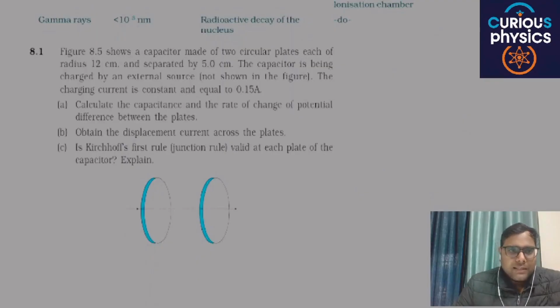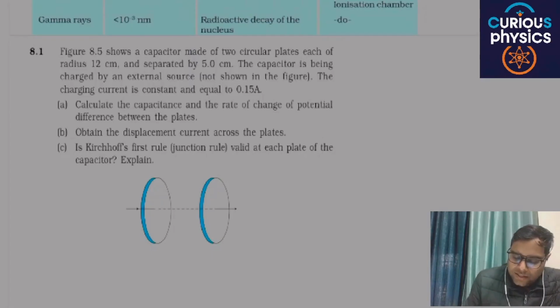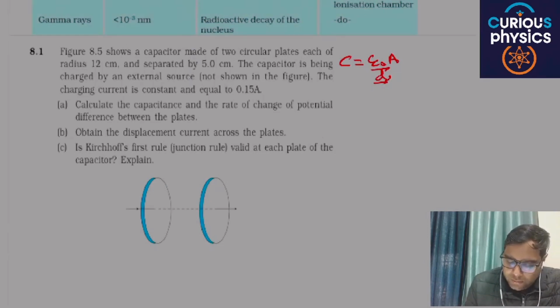the exercise part. Question number 1: Figure 8.5 shows a capacitor made up of two circular plates, each of radius 12 cm and separated by 5 cm. The capacitor is being charged by an external source. The charging current is constant and equal to 0.15 ampere. First is to calculate the capacitance. Capacitance is epsilon naught A by D. Here D is 5 cm and the area of a circular plate will be pi r square. You will easily get your answer.